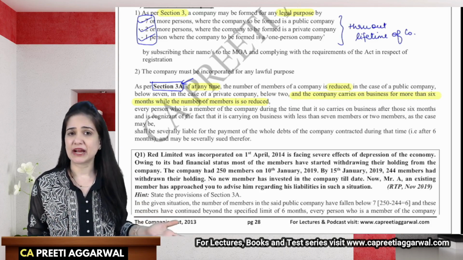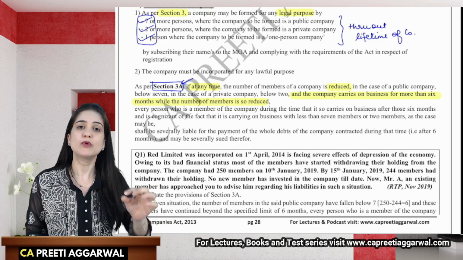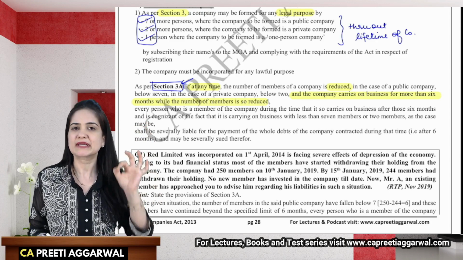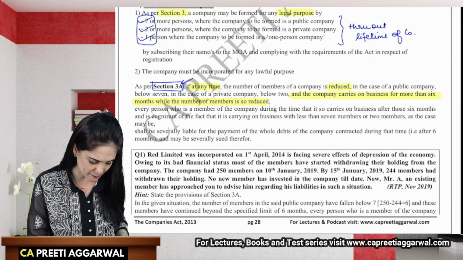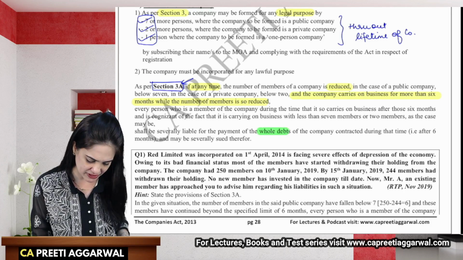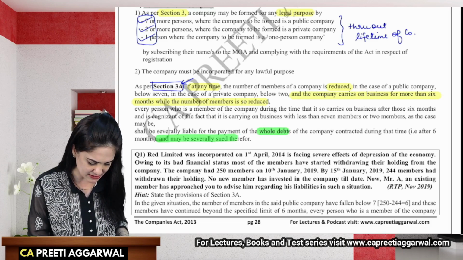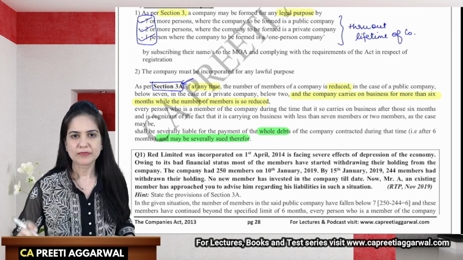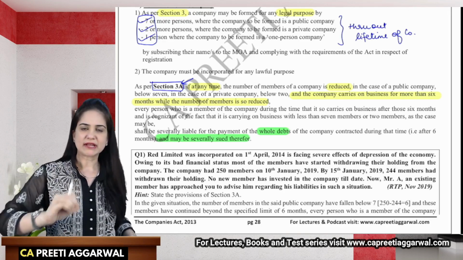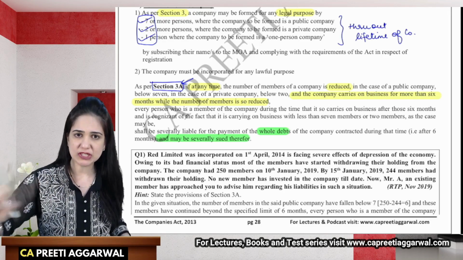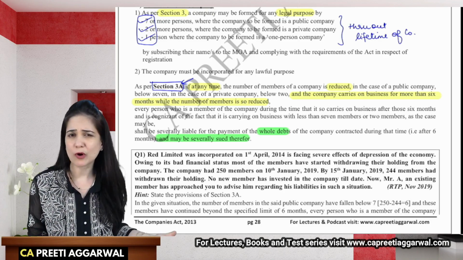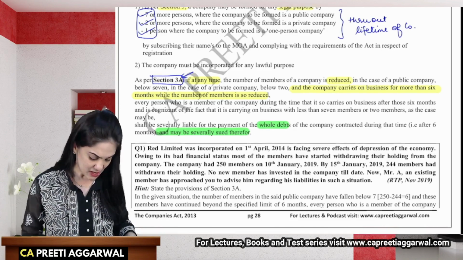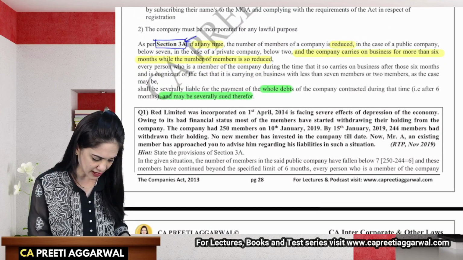But after that, if you still continue to do business, then people who are aware that the company is carrying on business with that reduced number, then those persons will be personally liable for whole of the debts of the company, and they may be severally sued therefore. So it means that people who are aware that the company is still doing business after those 6 months with that reduced number, then they will be personally liable. So can I say in this case, it is like corporate veil is lifted? Yes. A case-based question can be asked on this part.